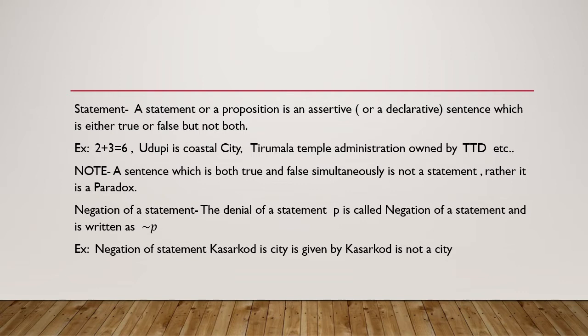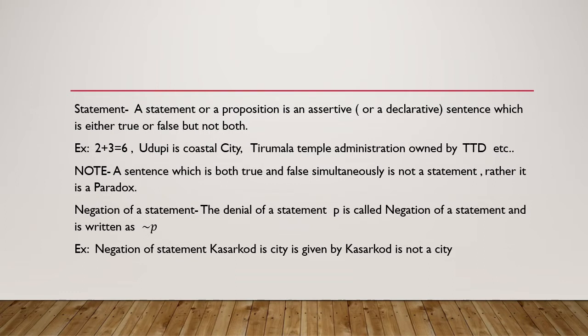I wrote some examples. 2 plus 3 is 6. We all know this is false, but it is not true as well as false at a time. It is false. Udupi is a coastal city. We all know Udupi comes under the coastal belt, so it is a true fact. Tirumala temple administration is owned by TTD, Tirumala Tirupati Devasthanam. It is a true fact.